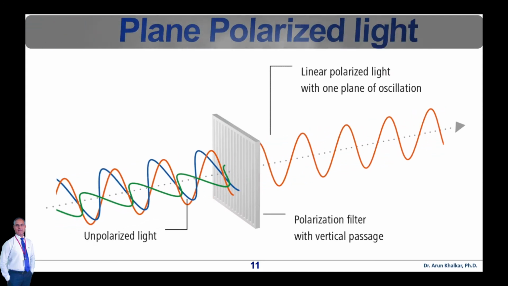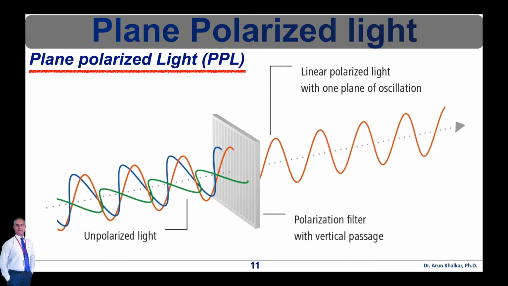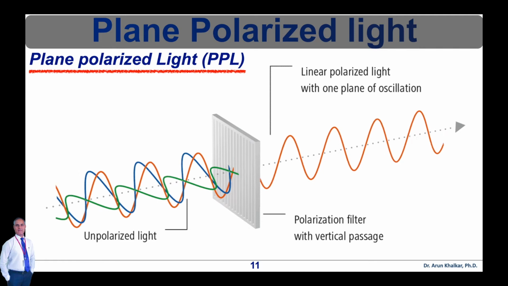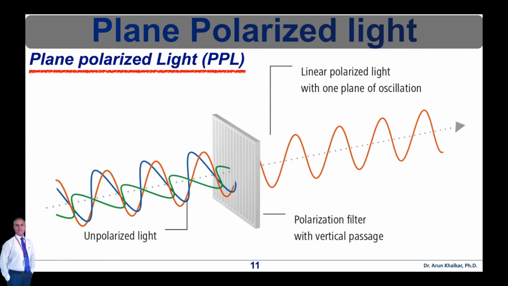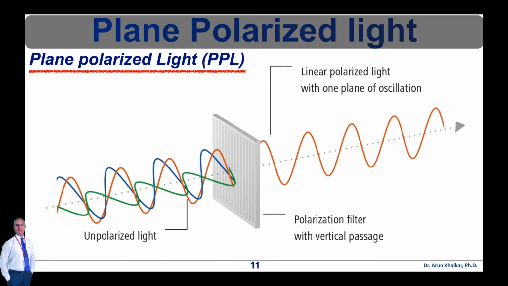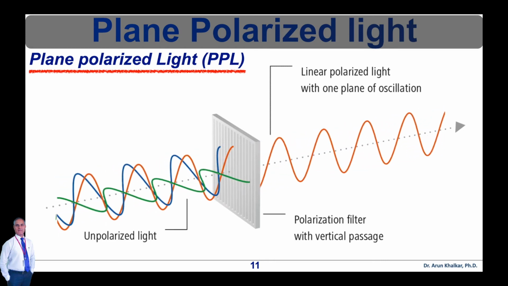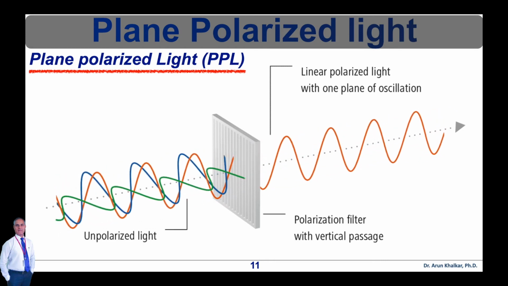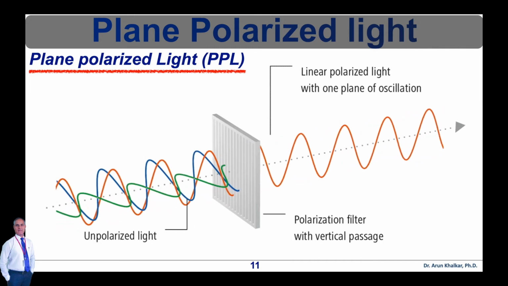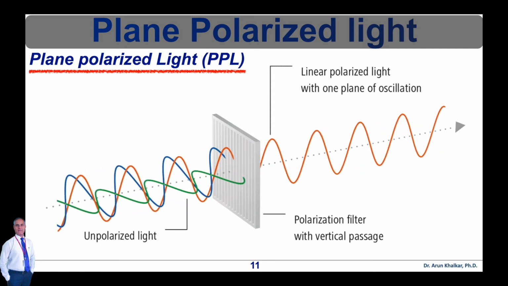Now let's see what is plane polarized light. The basic concept of polarized light is illustrated in this animated figure for a non-polarized beam of light incident on a linear polarizer. Electric field vectors are depicted in the incident light beam as sinusoidal waves vibrating in all directions. In reality, the incident light electric field vectors are vibrating perpendicular to the direction of propagation with an equal distribution in all planes before encountering the polarizer.